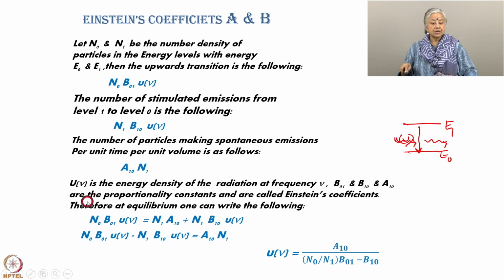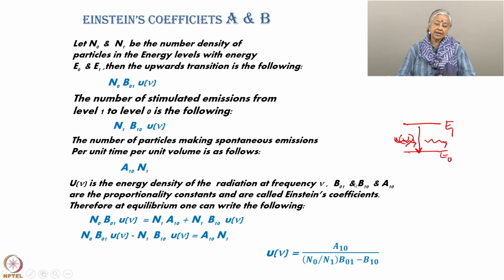So, here I have written U nu is the energy density of the radiation at frequency nu, and B01, B10 and A10 are the proportionality constants and are called Einstein's coefficients. So, A and B are the Einstein's coefficients.